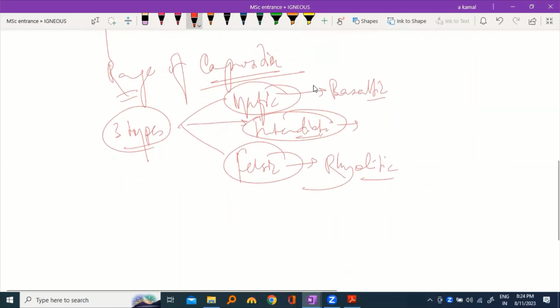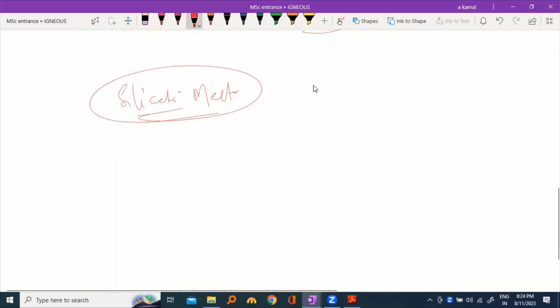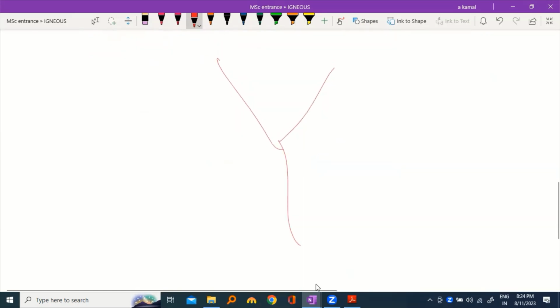Our magma is a silicate melt. I told you that igneous rock is basically formed by silicate minerals. That's why we call silicate minerals rock forming minerals. Bowen's reaction series basically produces igneous rocks.